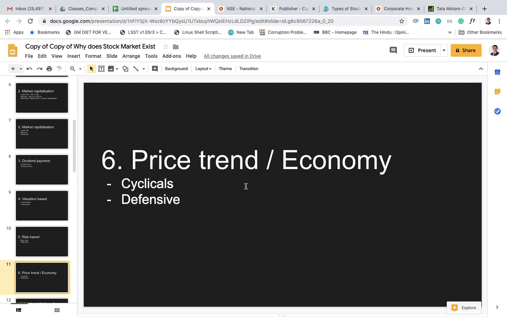So one has to be very clear about which kind of stock he is buying, cyclical or defensive. If he is also following the news, and all of us keep hearing news about the economy, right, he is well placed if he knows whether he is into cyclicals or defensives. Accordingly you track.